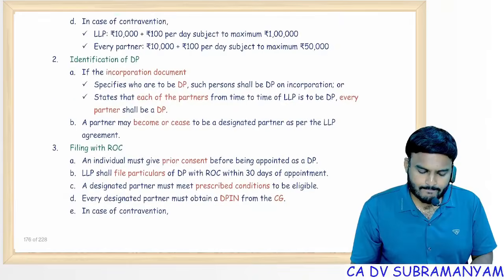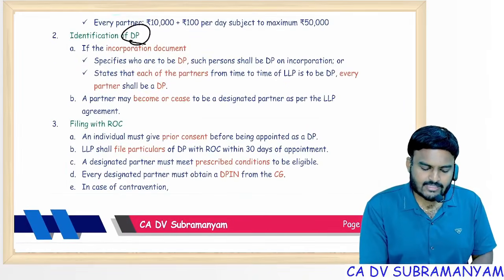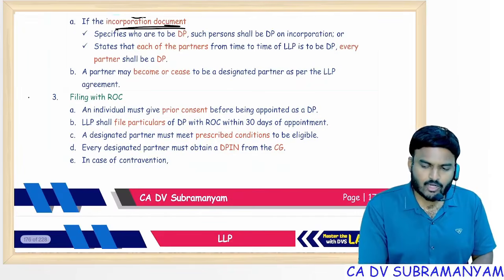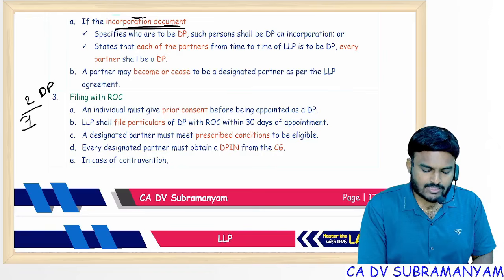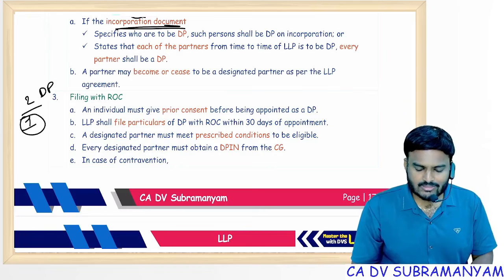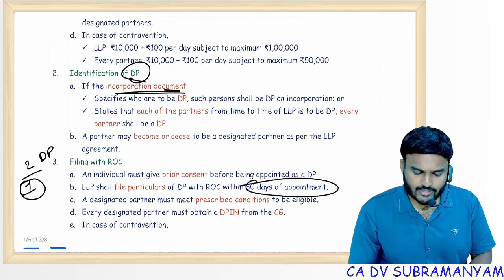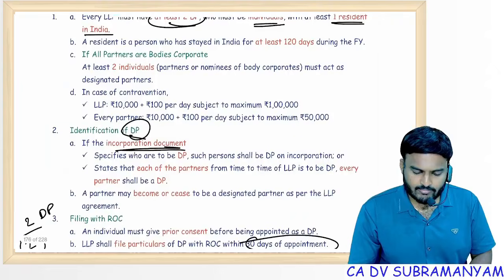So how can we identify designated partner? Go through incorporation document. In case of fall in number of designated partners, two designated partners should be there, one resigned. Appoint new one within 30 days and communicate the same with ROC within 30 days of appointment.